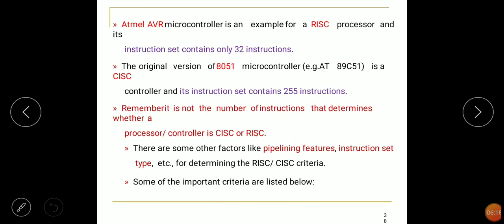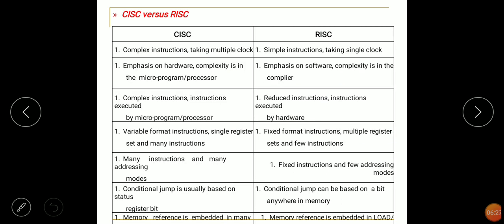Here some examples are given for RISC and CISC. You can read this slide and make notes. A table is also provided with the differences between CISC and RISC. We discussed these in the beginning of the class, so once again read out the differences of RISC and CISC.